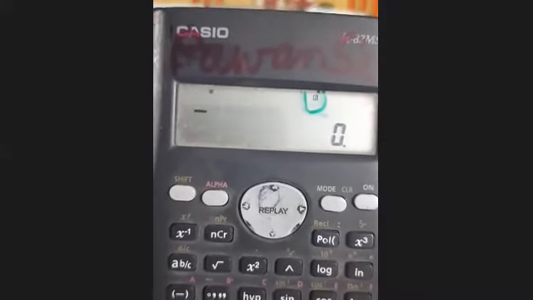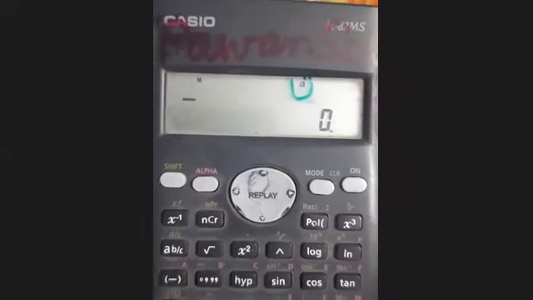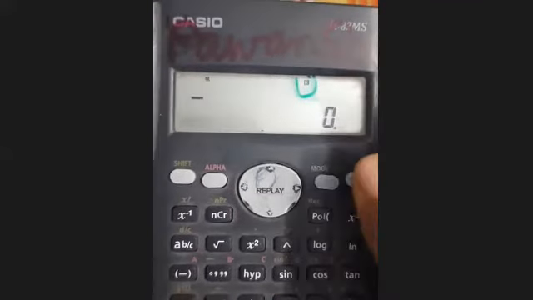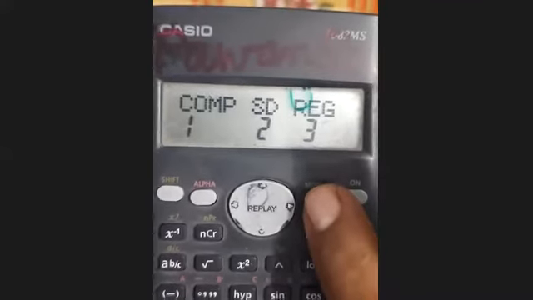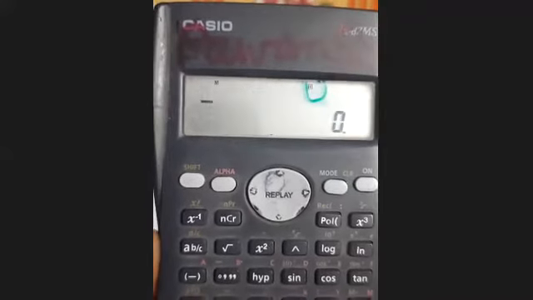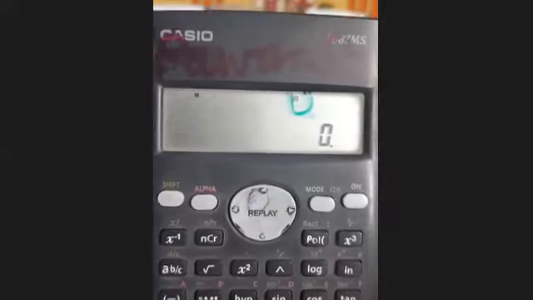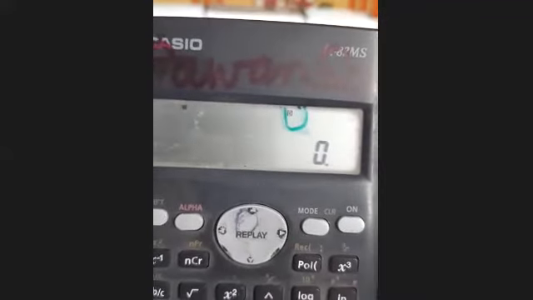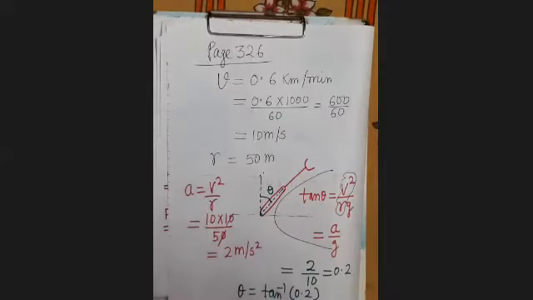Now it is in radian, but you have to keep it in degree. So see here, once again you press this and then once again degree. For degree you press 1. Now it will be changed into degree. You can see here. Have you got it? So this way you will change. So this should be in degree mode.